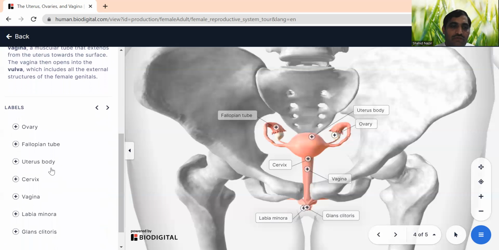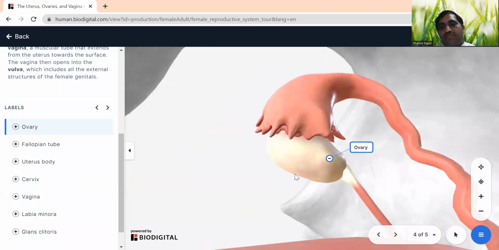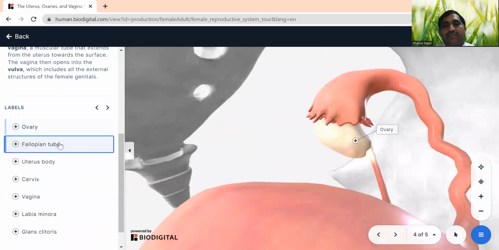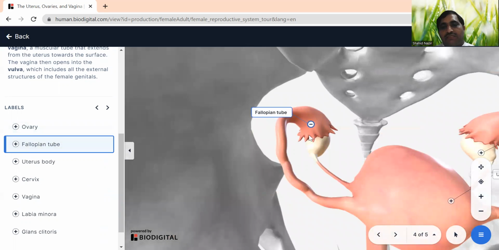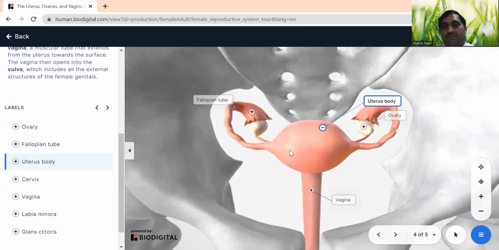Okay, let's have a closer look. These are the ovaries, which produce eggs, and these eggs are taken up by the fallopian tubes. We can see the projection-like structure of the fallopian tubes. As soon as the egg is released, it is taken up by these finger-like structures of the fallopian tube. Then we have the uterus body. This is the body of the uterus, where the fertilized egg will come.